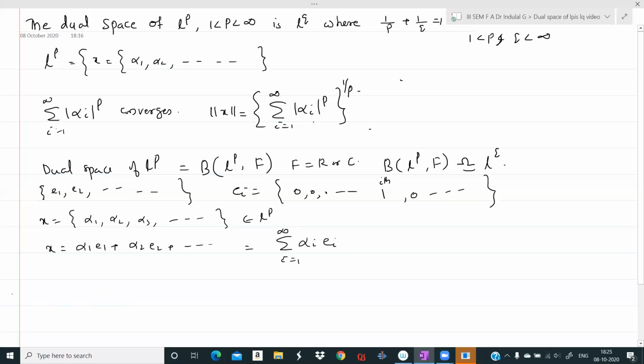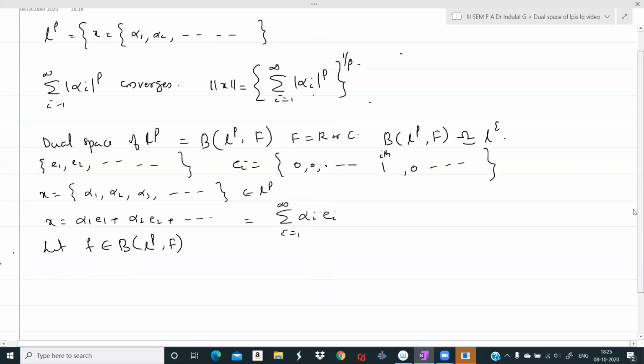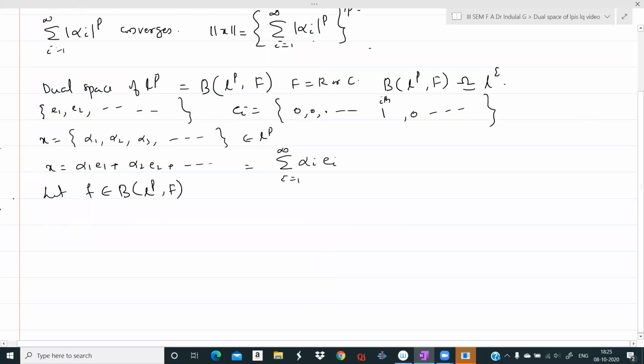Now let us consider an f, let f belong to the dual space B(LP, F). Then by linearity of f, as we had seen in several cases, f of x can be written as alpha 1 f of e1 plus alpha 2 f of e2 plus etc. So this is sigma i from 1 to infinity alpha i f of ei.